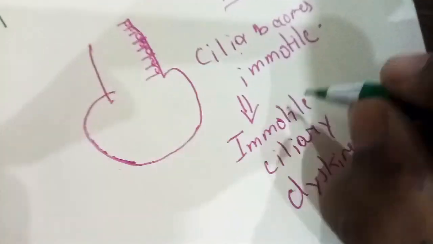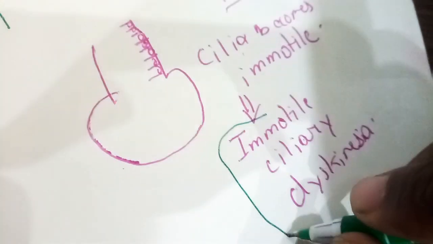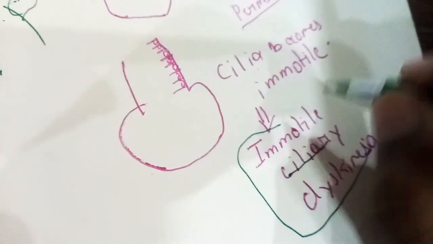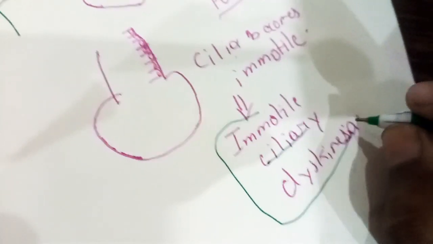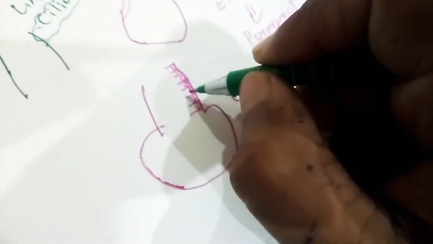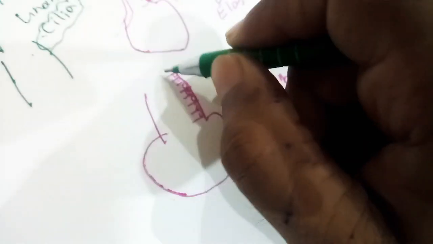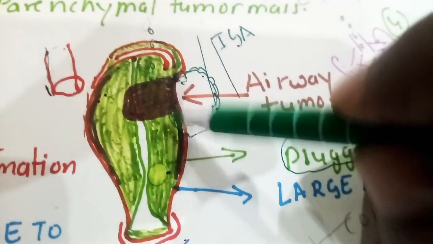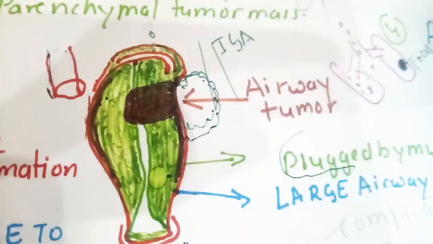In Kartagener syndrome, it is also called immotile ciliary dyskinesia. The cilia are immotile, unable to move the mucus outside, so the movement of the mucus outward will not occur. Therefore permanent dilation will occur due to mucus accumulation, and infection will occur.